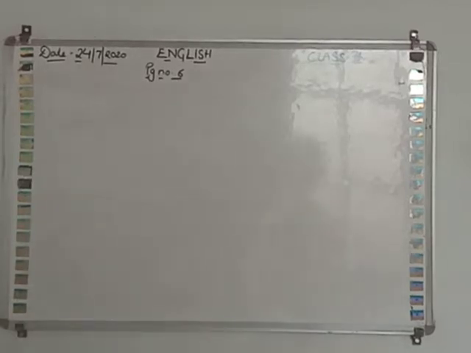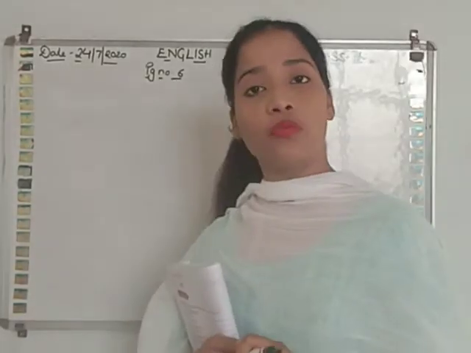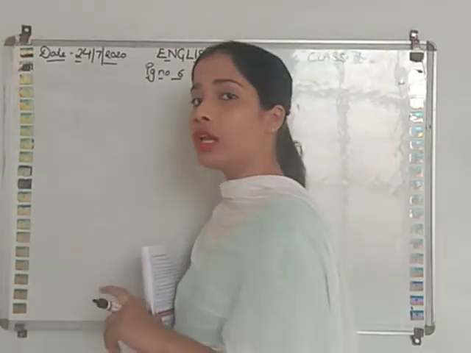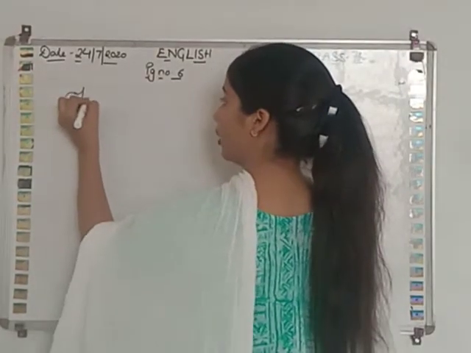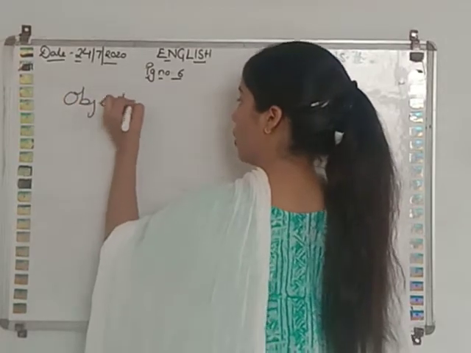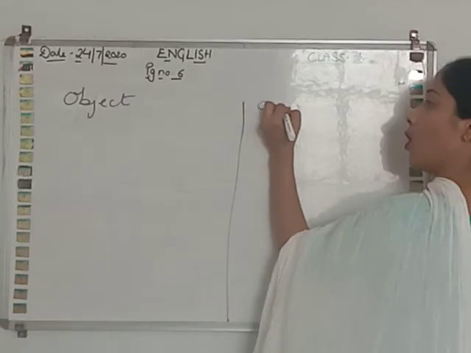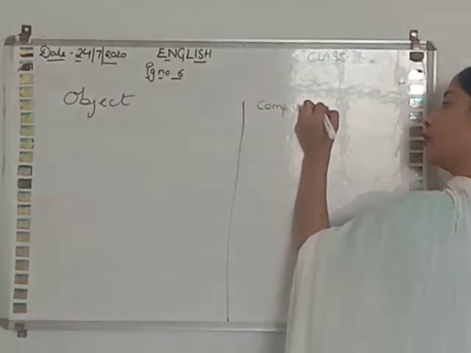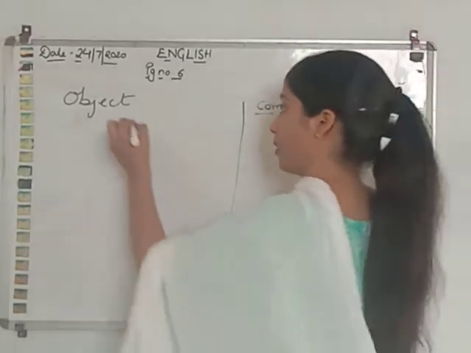In class 7th, we are reading the first chapter of your English language book, that is sentences. Yes or no? We have read about the different kinds of sentences in our previous lecture. Today we will start the new topic, that is object and complement. What is the difference between an object and a complement? How are objects different from complements?